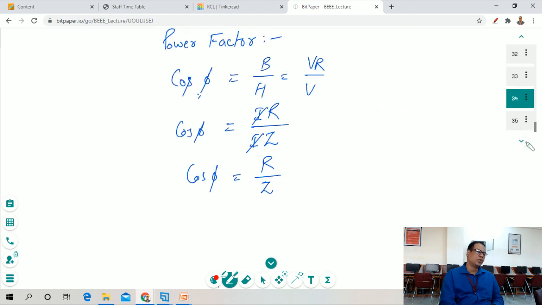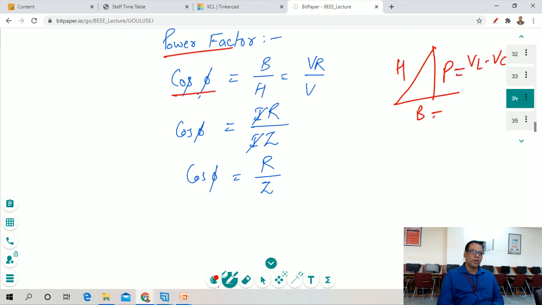Now we have to calculate the power factor. So power factor can be calculated with the help of cos of phi. So cos of phi is equal to B upon H. As we can see in this phasor diagram, this is P, this is B, and this is H. So P is represented by VL minus VC, whereas B is represented as VR, and H is represented as V, as we have derived.